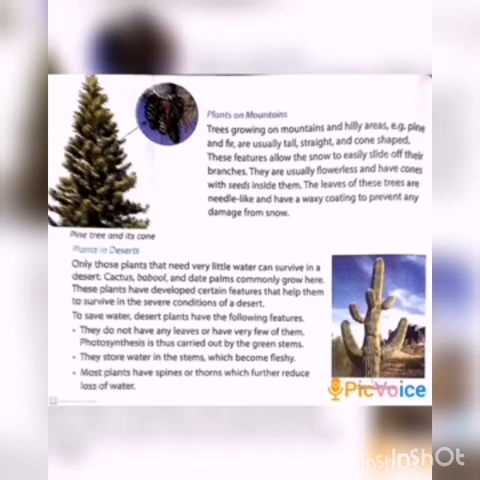Next, plants on mountains. Here, the trees are tall and straight, so that the snow can easily slide off. Instead of flowers, they have cones with seeds inside them. The leaves are needle-like and have a waxy coating to survive the snow and cold. For example, pine, fir, cedar, etc.